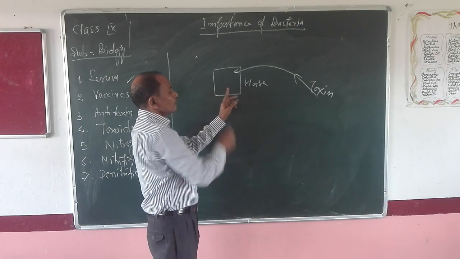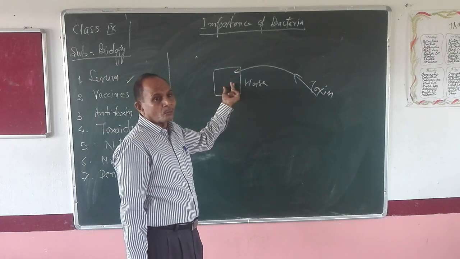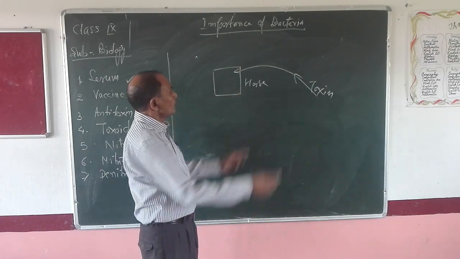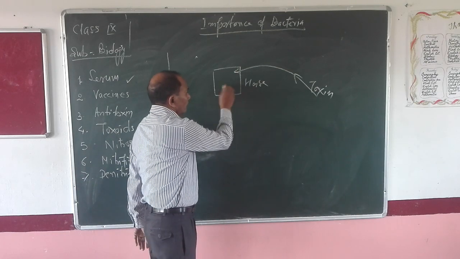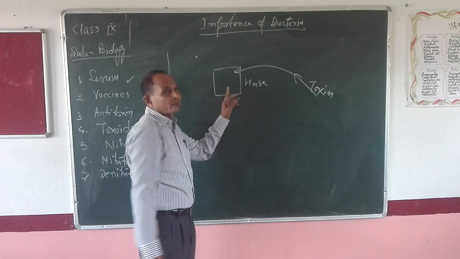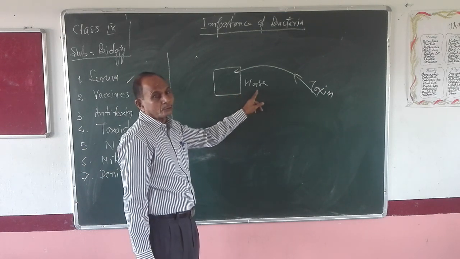After injecting vaccine, this horse body will develop antibody, will develop antitoxin against that toxin. That antibody will remain present in the blood plasma of this horse.